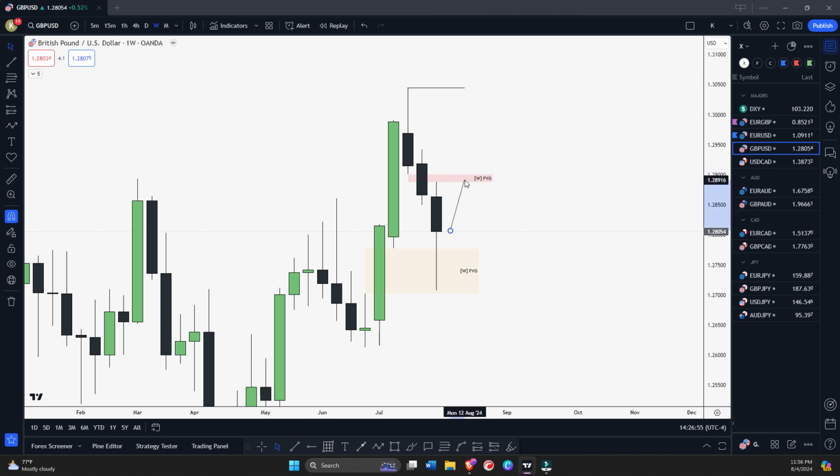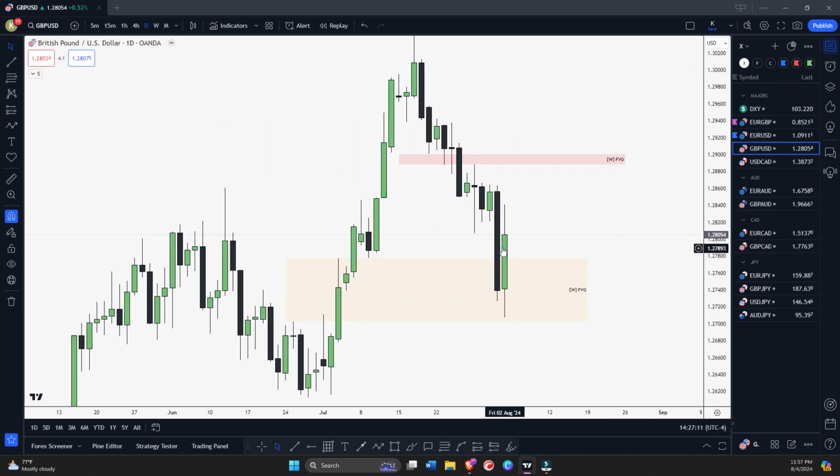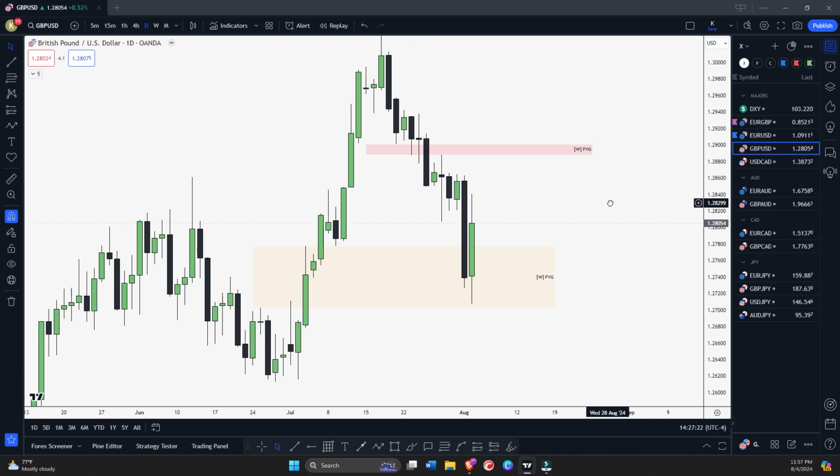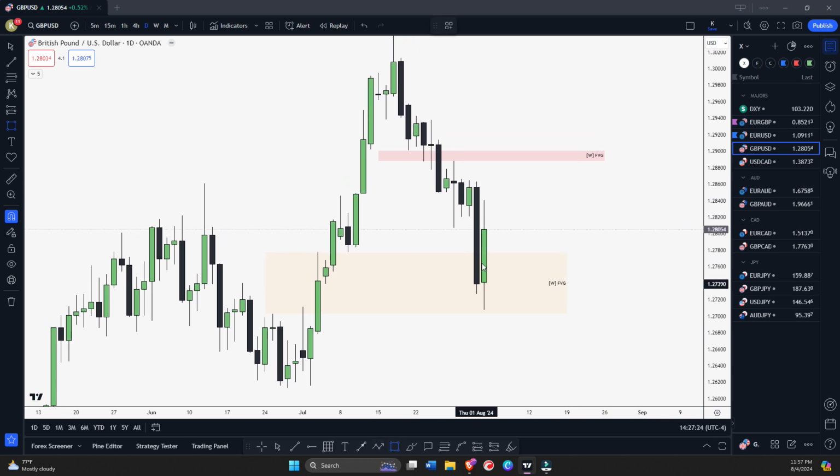Okay, but if daily will respect this weekly fair value gap and we will see some rejection lower, then I'll avoid this market and better to trade other pairs that will show clear direction. Okay, so let's go to daily time frame quickly. So you can see how last candle Friday we had of course a bullish candle, but if you see EURUSD, you can see the difference, which one is stronger basically simply.